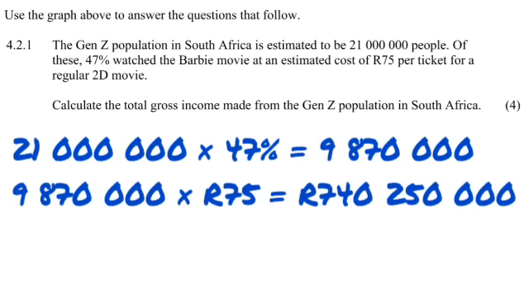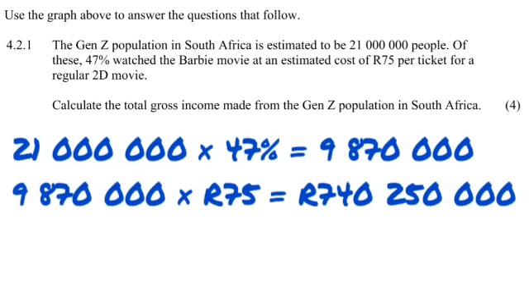So our calculation starts with 21 million multiplied by 47%, and we get the number of Gen Zs that watched the movie. That's 9,870,000 people, and all of them paid 75 rands per ticket. So the income was 740 million 250.